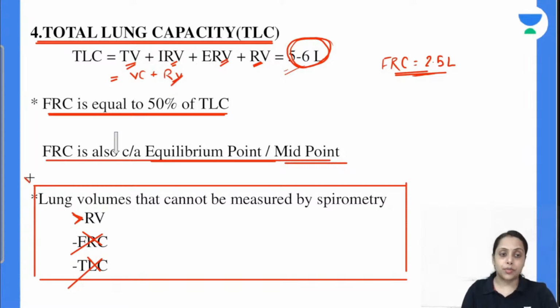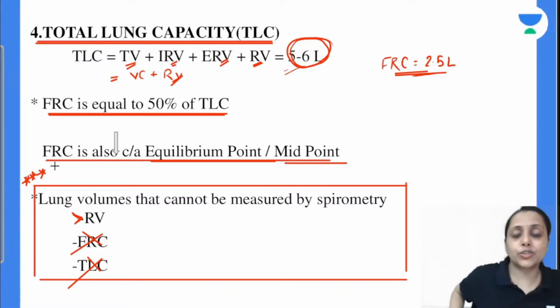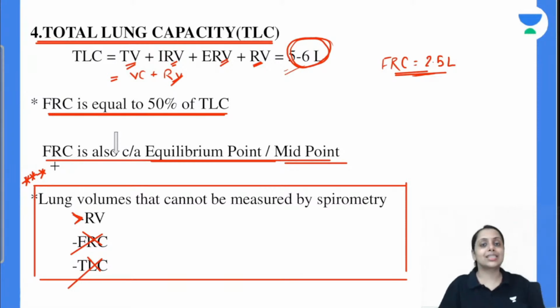So this point is important. From Hutchinson spirometer we cannot measure the residual volume, we cannot measure the FRC, we cannot measure the total lung capacity. Is this clear with everybody? समझ में आया? Static lung volume and capacity, is this clear?